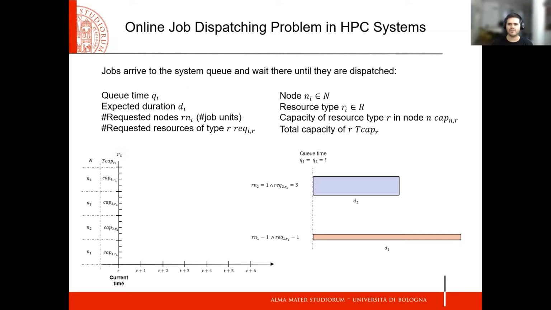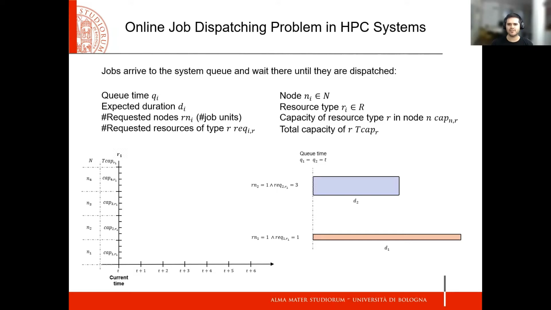The expected duration, that is the time that the job is expected to run. Number of requested nodes define how many nodes will be used for the program, also called job units. Number of requested resources of a type which are required by the program to run. And we have some parameters from the system, like node identification, resource type that a job can use on each node, capacity of the specific resource type, and the total capacity of a resource.